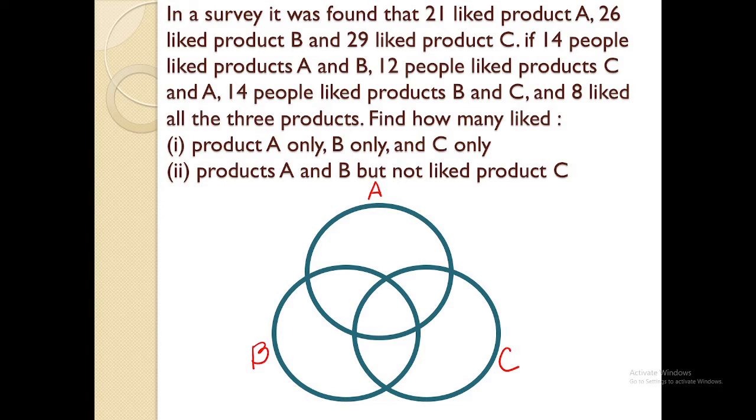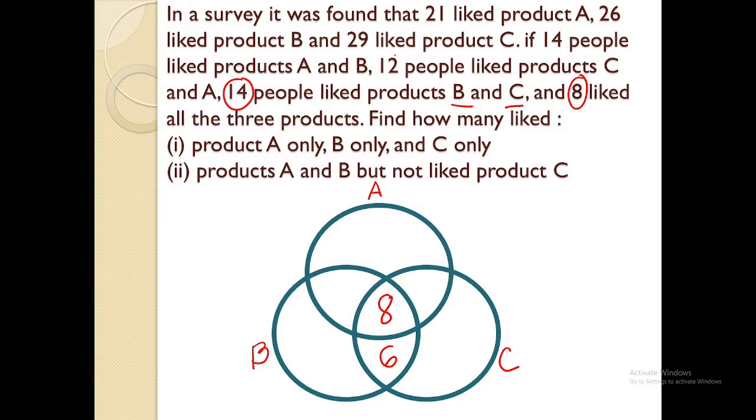So let's focus first on what is given. Like what I said a while ago, you start with those who like all 3 products. It's 8. So you start with the number 8. You write 8 at the middle part. Work backwards. 14 people who like B and C. I already have 8. So I'll be writing 6 here because 8 plus 6 will give us 14.